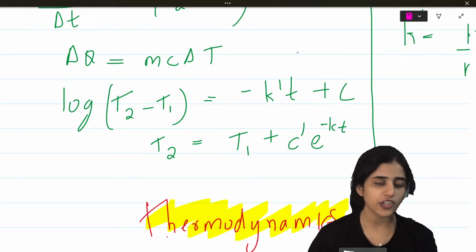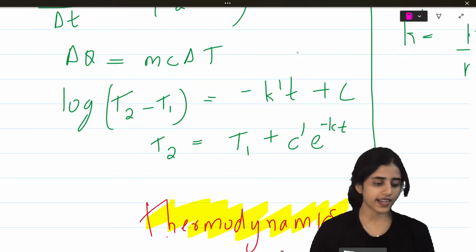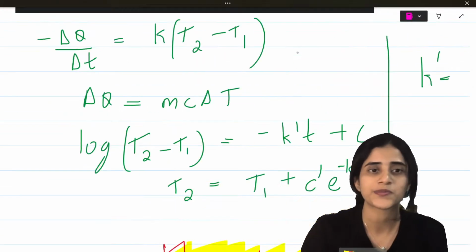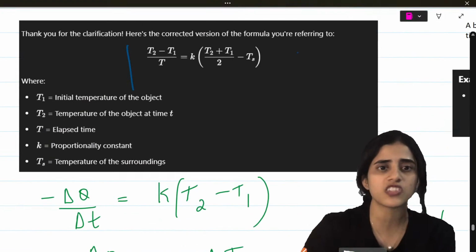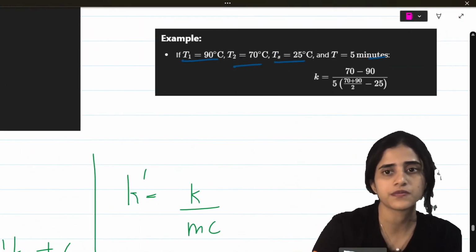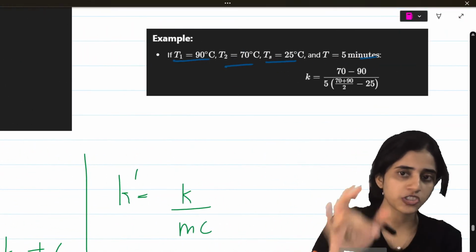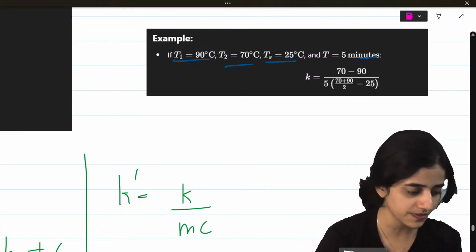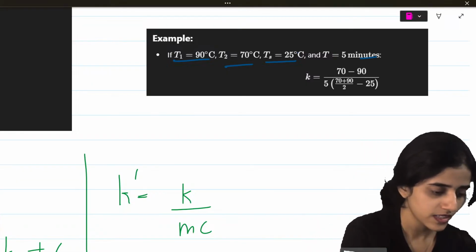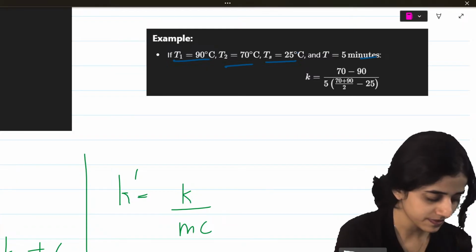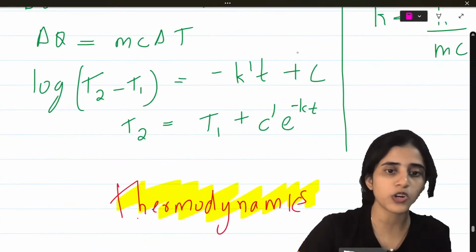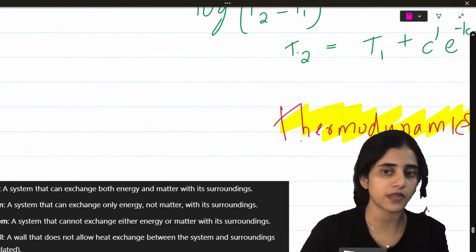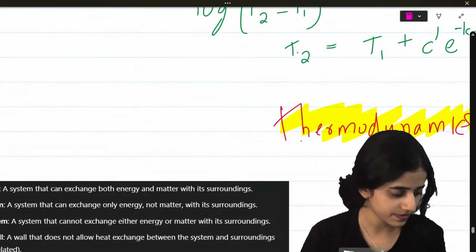Okay? If you're all there with me till now, can you clap? Applauses. So this is just the formula, the derivation part of this formula. Did you understand how questions will come from this? Can I have some energy in the chat? Some claps or some fires, something before we move on to the next chapter, which is thermodynamics.